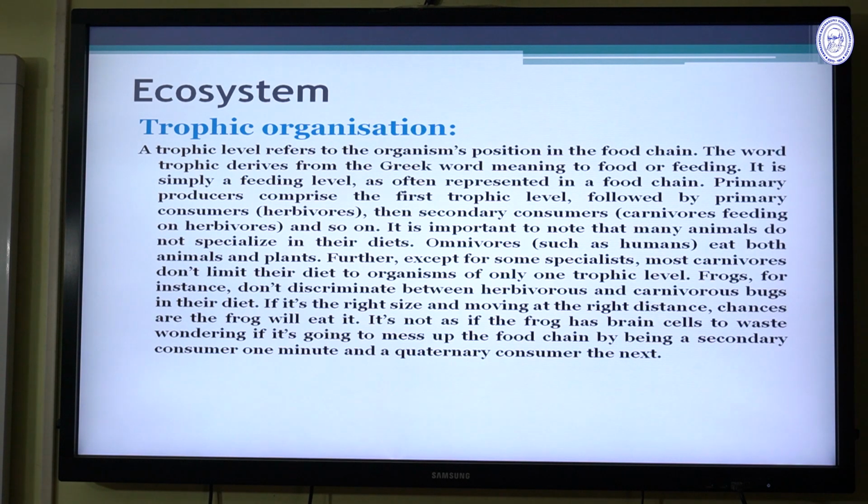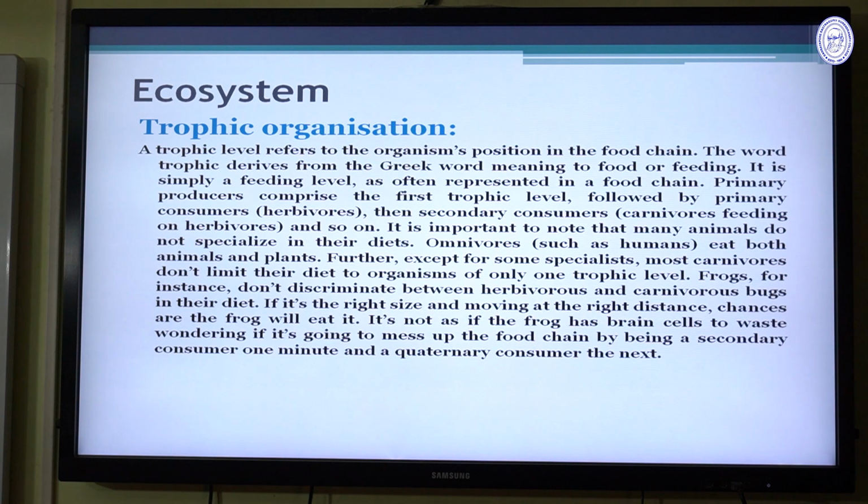All the human beings are omnivores. Further, except for some specialized ones, most carnivores don't limit their diet to organisms of only one trophic level. Frogs, for instance, do not discriminate between the herbivore and the carnivore bugs in their diet.